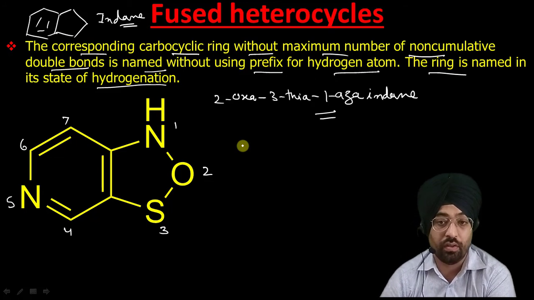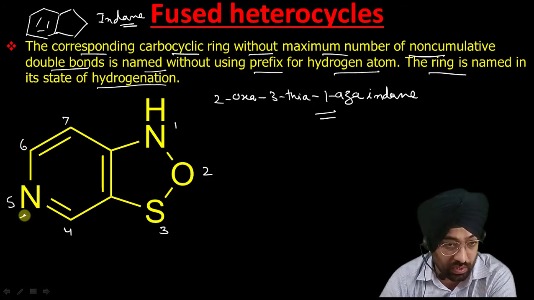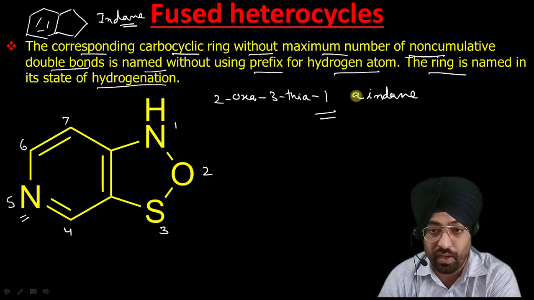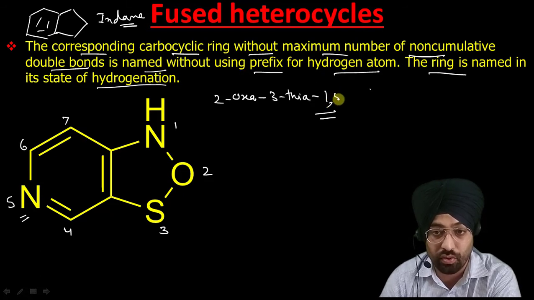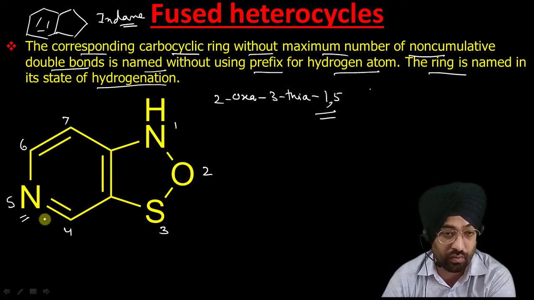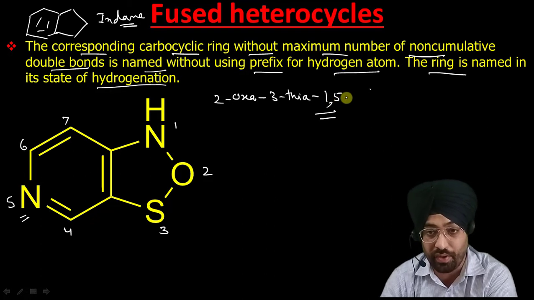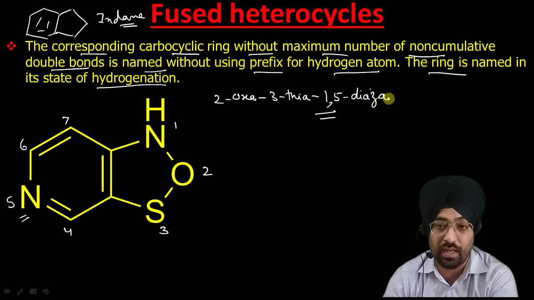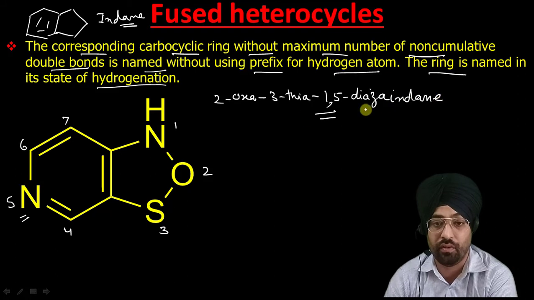Sorry, we forgot about this nitrogen. There is one more nitrogen at the 5th position. So it is 1,5-diaza. You have to be very careful. You should not do any hurry, as I just forgot to see this nitrogen. It is 1,5-diazaindane. Now that is the name for this compound.